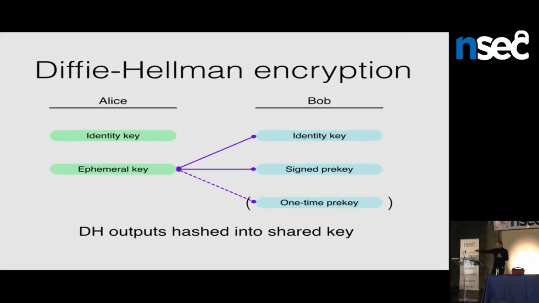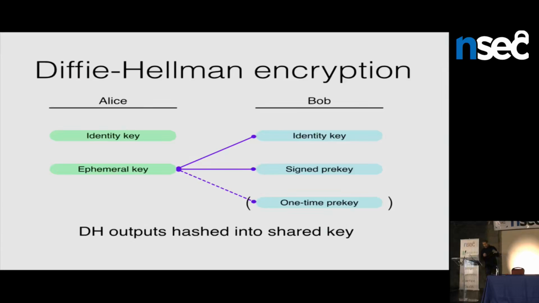So she just has to send an extra 32 bytes in her message. She doesn't have to send hundreds of bytes of RSA ciphertext. These are relatively fast operations that she constructs, and she gets the outputs of all these Diffie-Hellman key agreements and hashes them together to get a secret key. That's going to be part of how she creates the session key. So that's a simple and efficient way of doing things.